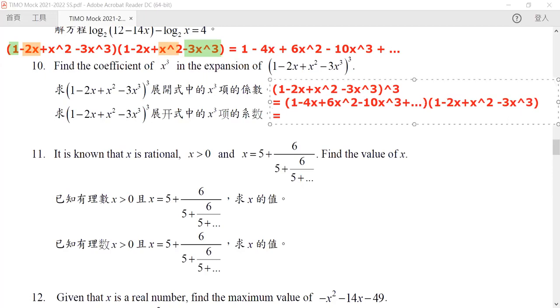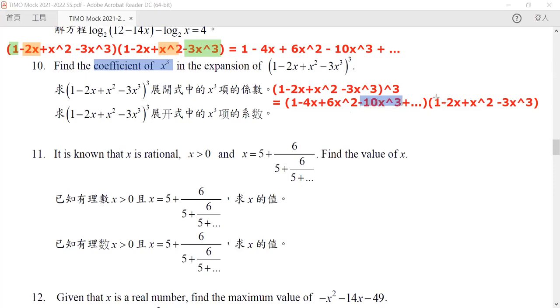Now, notice that in here, do we need to consider the coefficient of our constant term, or x to the power 1, or x to the power 2? No, we only need to focus on the coefficients of our x to the power 3 now. So again, how can we get our x to the power 3? There are actually 4 ways of doing this.